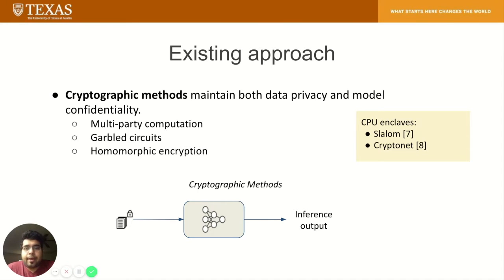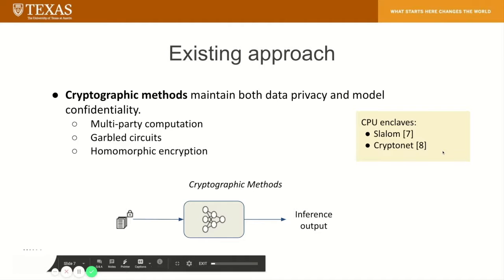The other existing approach is using cryptographic methods like multi-party computation, garbled circuits, or homomorphic encryption to provide data privacy and model confidentiality. These methods are orders of magnitude slower, defeat the whole purpose of using ML accelerators in the first place, and are impractical.